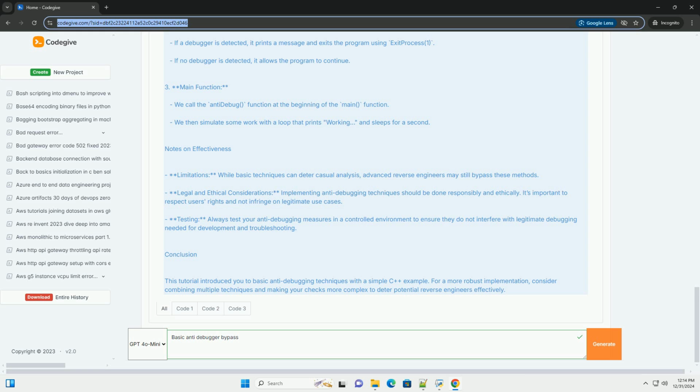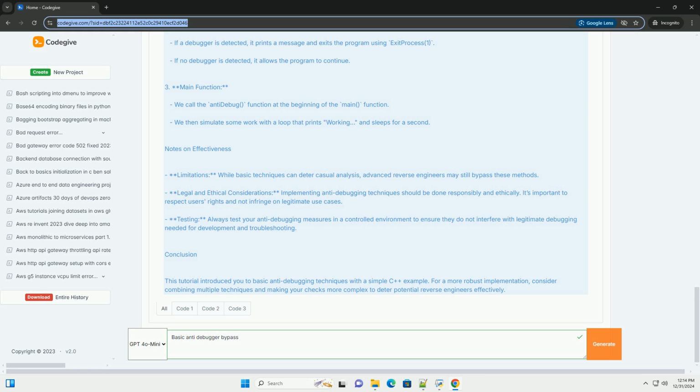#include <windows.h>. void antiDebug() { // check if a debugger is present. if (IsDebuggerPresent()) { std::cout << "Debugger detected. Exiting" << std::endl; ExitProcess(1); // exit the program. } else { std::cout << "No debugger detected. Continuing" << std::endl; } } int main() { antiDebug(); // the main logic of your program.